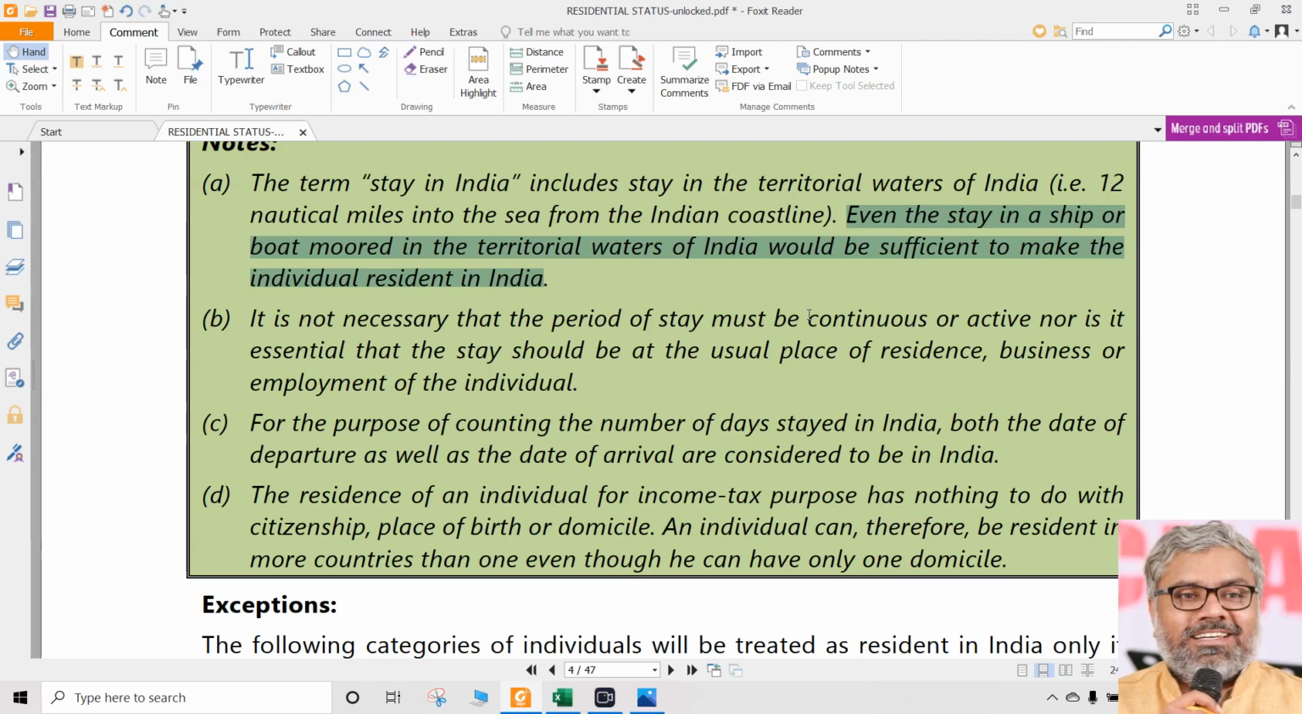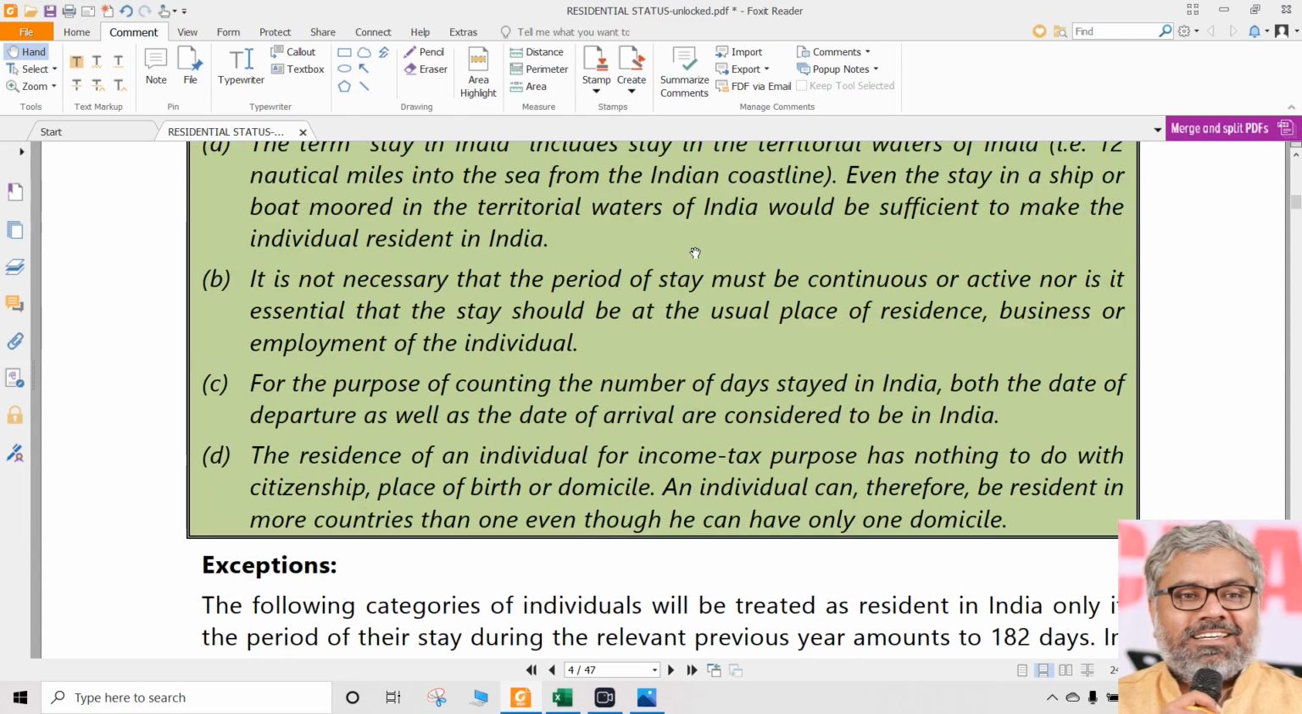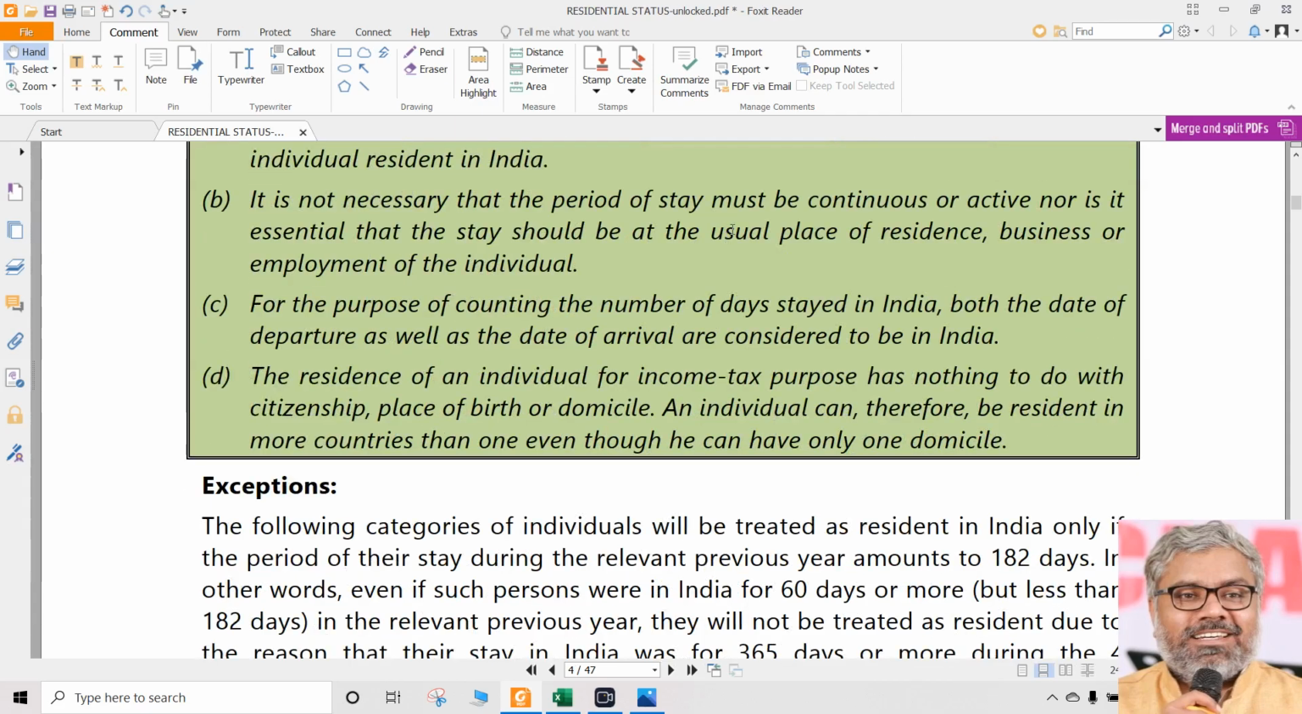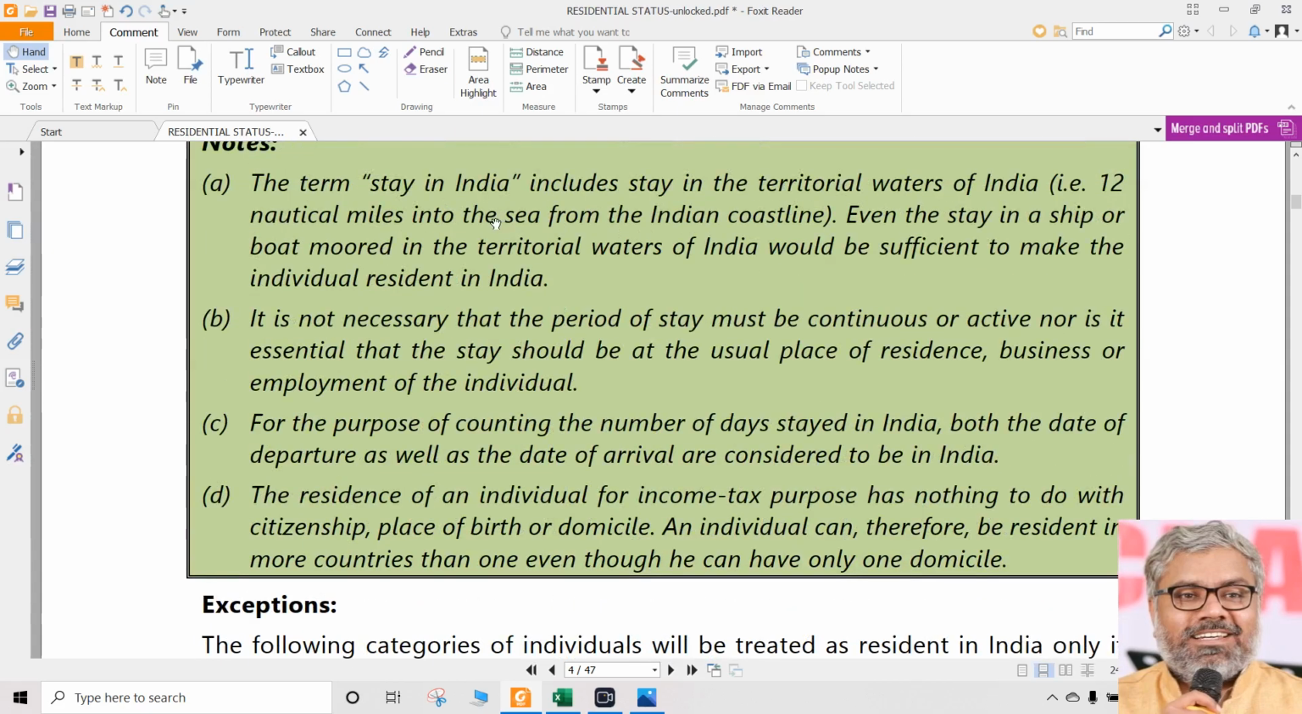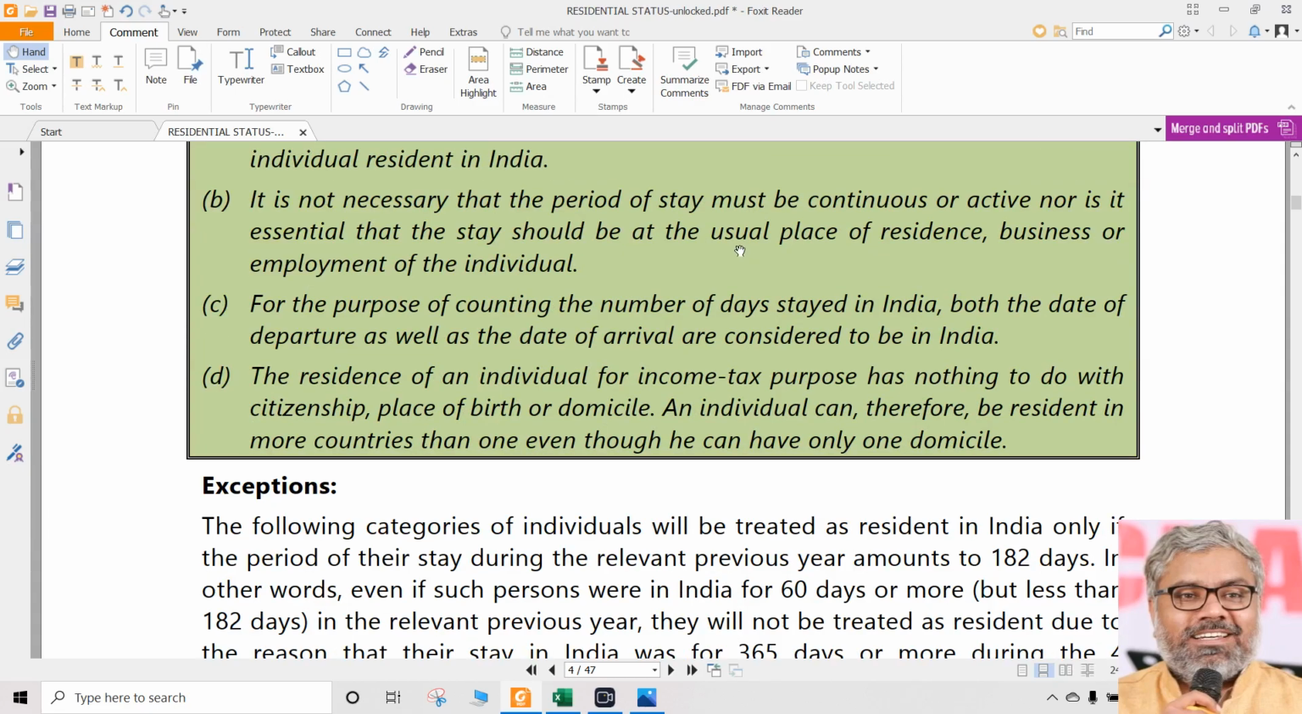Law is law. As per law, what is India? India includes territorial waters. That is why when a person has his physical presence in the territorial waters also, still it will be called as if that person is in India only. So stay in India means that. In simple words, stay includes territorial waters, or in other words, India includes territorial waters, which already we know, nothing new in that. But look at point number B.